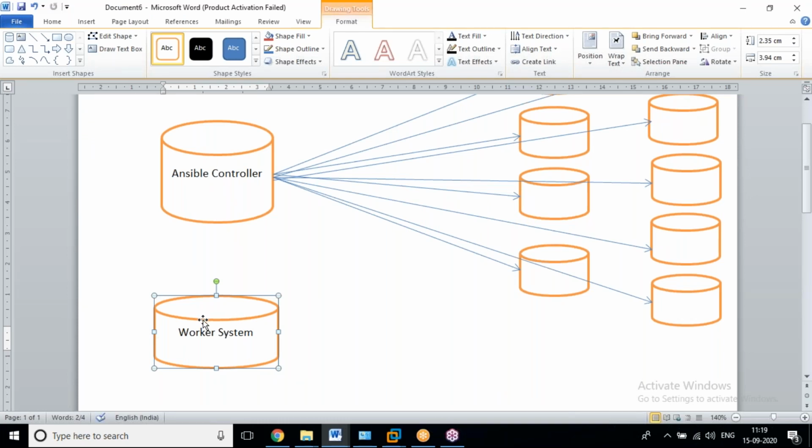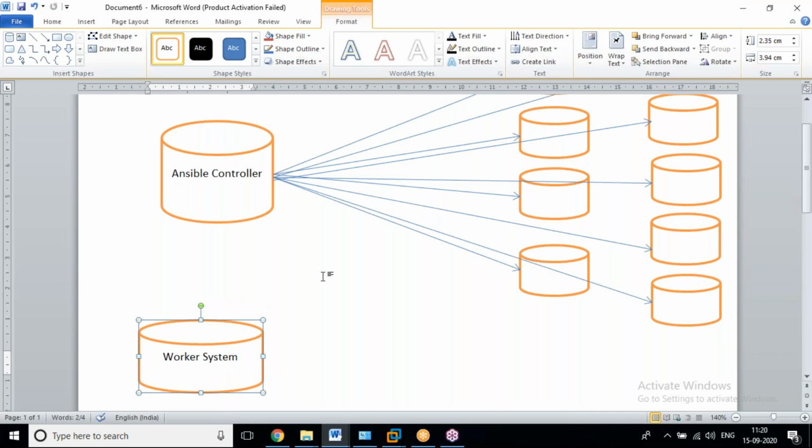On this machine we are going to install one remote login application like PuTTY. Some other tools are there, like MobaXterm or Git Bash, which we are going to install. With that tool we are logging into this server.